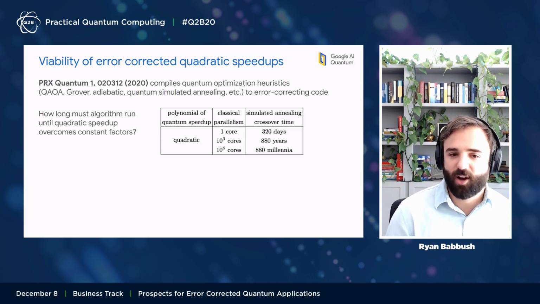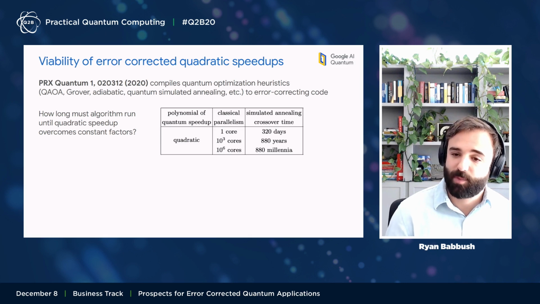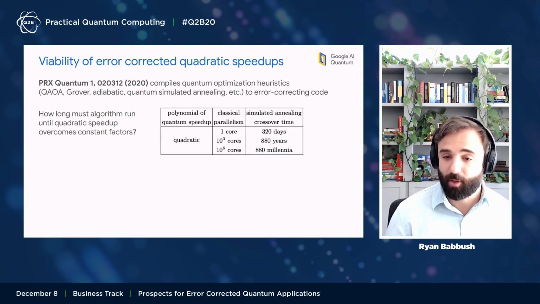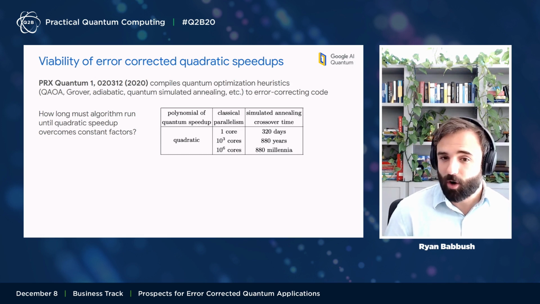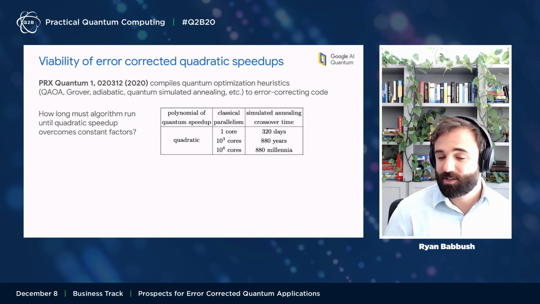And so we asked the question, how long must, for example, the simulated annealing algorithm run until the quadratic speedup overcomes the constant factors? We looked at very fast implementations of simulated annealing on a classical computer and compared that to our best compilations of this quantum algorithm for simulated annealing. When you're only comparing to a single classical core, the crossover time was already quite discouraging. It was around 320 days. And if you are able to parallelize the classical side over, say, 1 million cores, it's even much more discouraging.